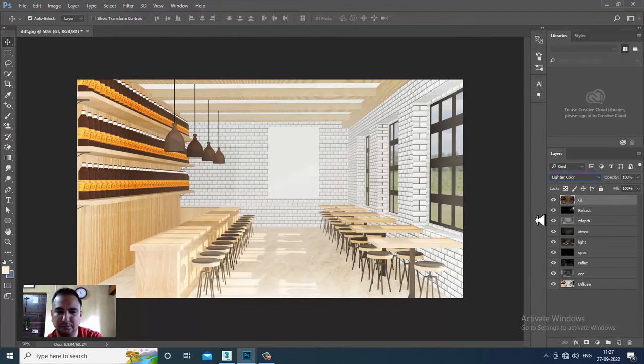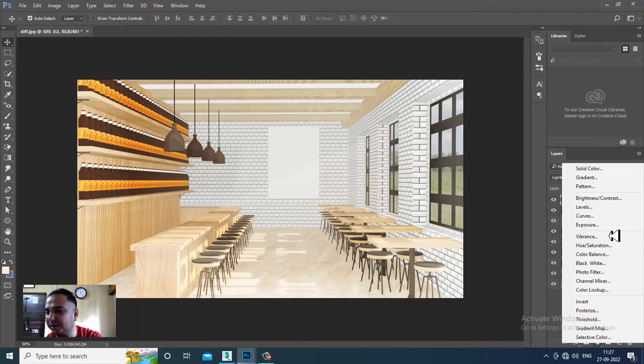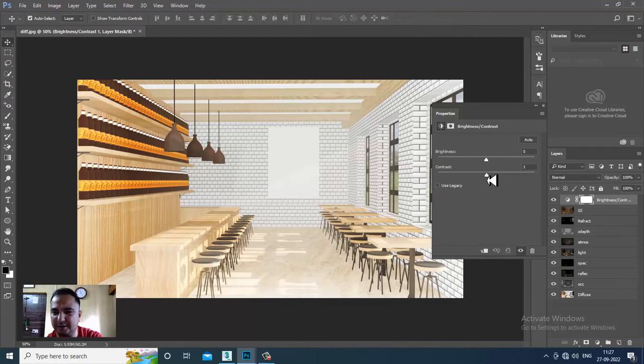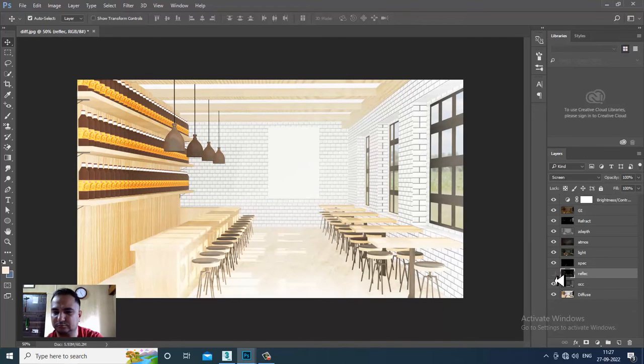Alright. You also have some properties over here. That's your brightness contrast. You can work with this brightness contrast. I can slightly reduce the brightness contrast over here if required. Can get the ZDepth 2 over here.